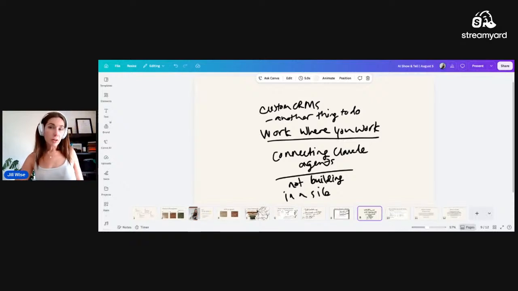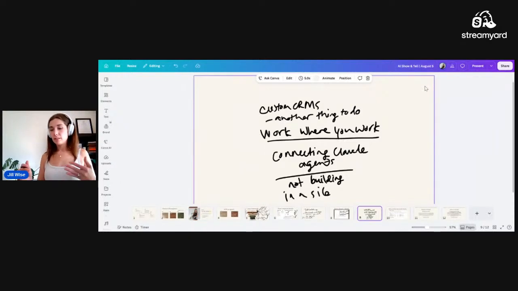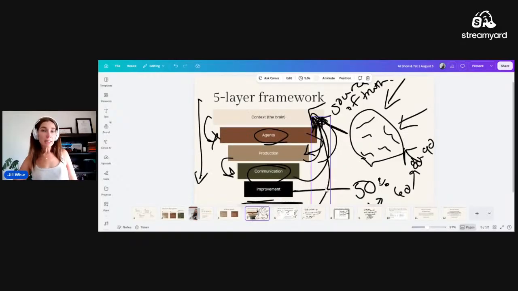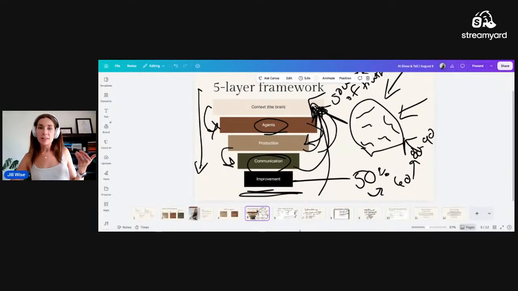Which means that overall, your agent native OS is really not that different than if you are just working with human team members. All of your team members can connect into the same places. They can connect into the brain. They can produce. They can see what everyone else is producing. They can communicate with each other, and they can get better over time. So that's my reasoning here. It also solves the memory problem when you build it like this. It solves so many problems.